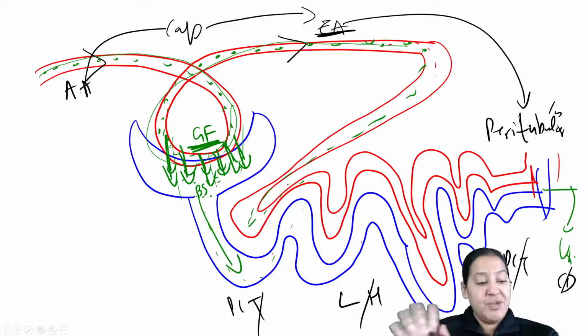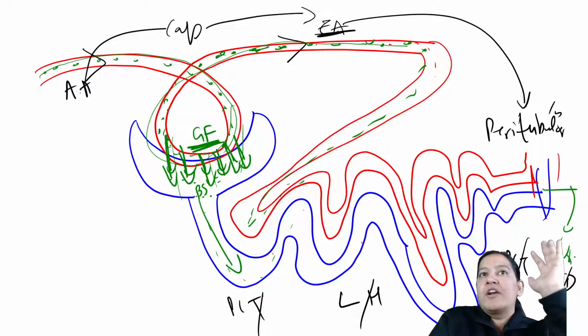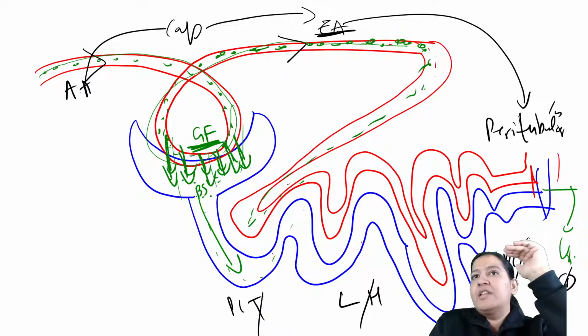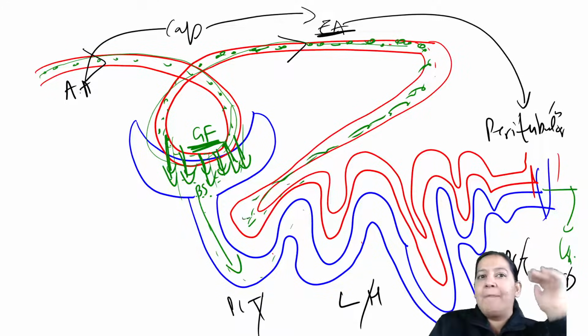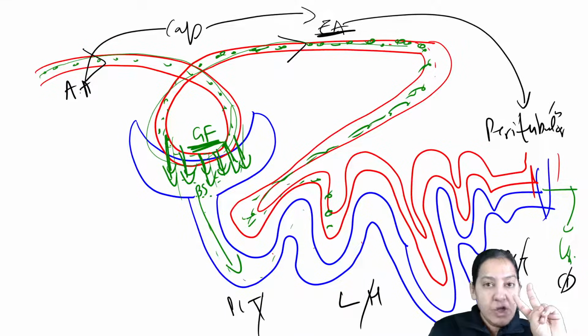Now consider a peritubular capillary and see the substances inside it, which were continuing from here. The remaining substances in the efferent arteriole will go into the peritubular capillary. Now 2 things will happen in the tubule. 2 things, listen, understand this very clearly. 2 things will happen in the tubule.